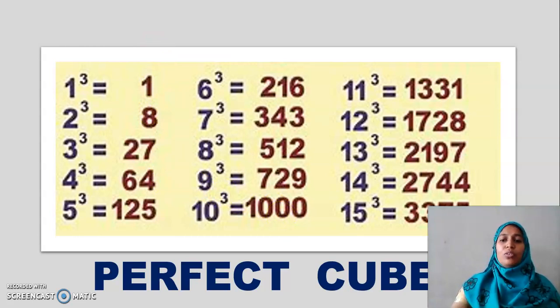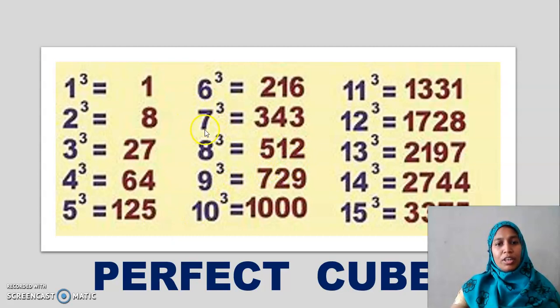And we learnt about the properties of cubes. What is the first property? About unit digit. If this is an odd number, the cube is also an odd number. If it is an even number, it's again an even number. Isn't it? And then what other property did we see?